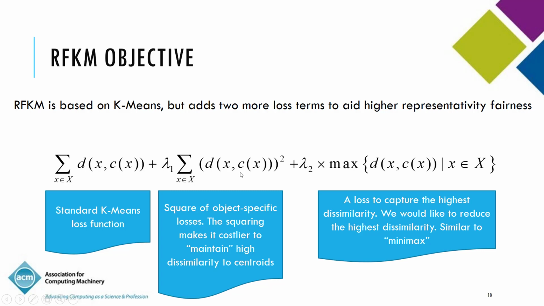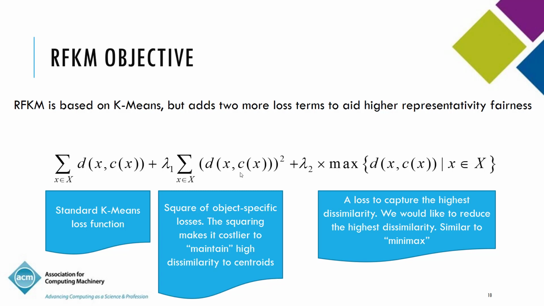And in the third term, we explicitly try to minimize the maximum distance of an object to its centroid. So this loss captures the highest dissimilarity of an object to its centroid, and we would like to reduce the highest dissimilarity. This is similar to what is called minimax. Some of you might be familiar with Rawls's formulation of justice, which has been analyzed to be exceedingly similar to minimax.